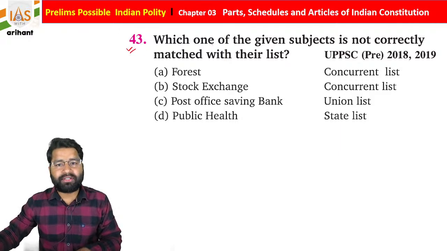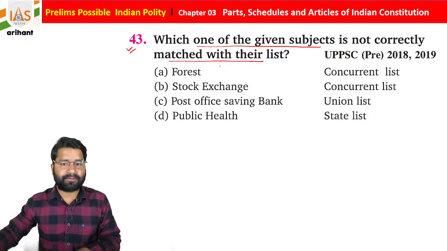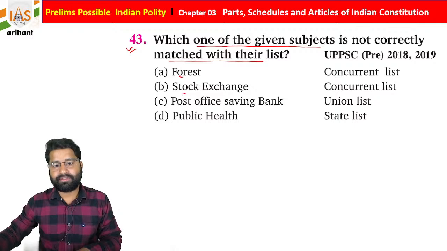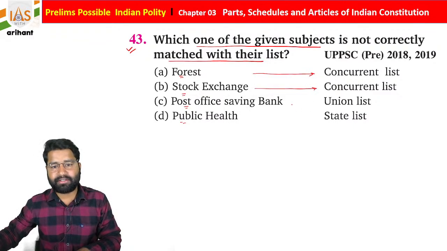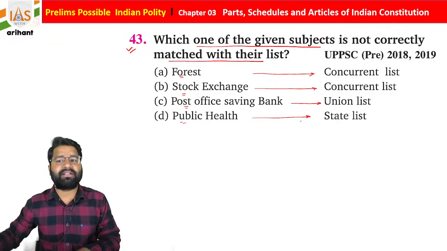If you see the 43rd question, which one of the given subjects is not correctly matched with its list? It is forest, stock exchange, post office savings bank and public health. Forest is part of the Concurrent list, stock exchange is part of the Concurrent list, post office savings bank is part of the Union list, public health is the State list.